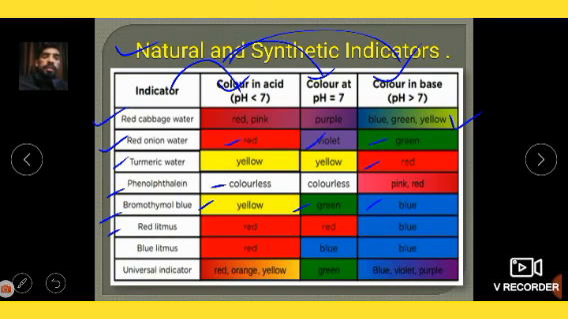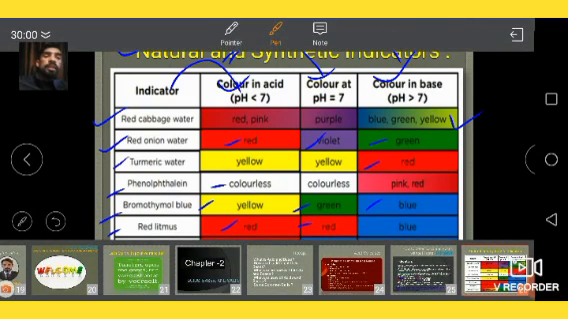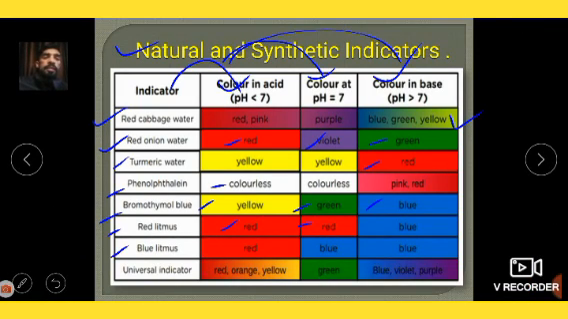Whereas red litmus will give red in neutral and acidic, but blue in base. Blue litmus is giving red in acid and blue in neutral and basic substance. Whereas we have universal indicators, that is red, orange, yellow it will give in acid, green it will give in neutral, and blue or violet or purple dark color in base.